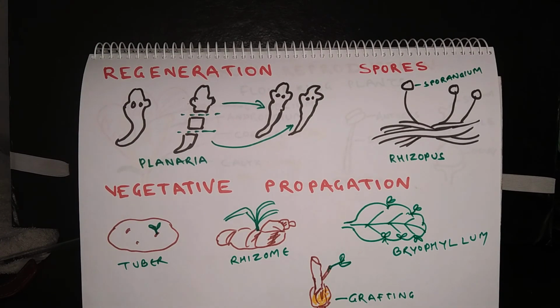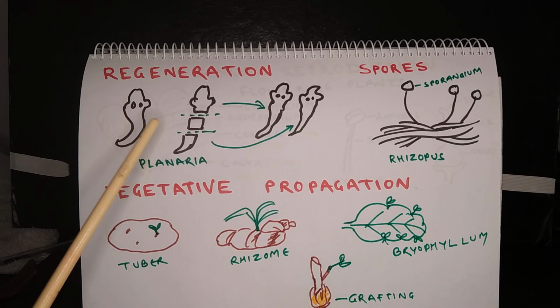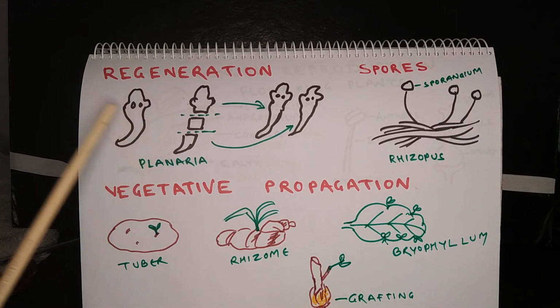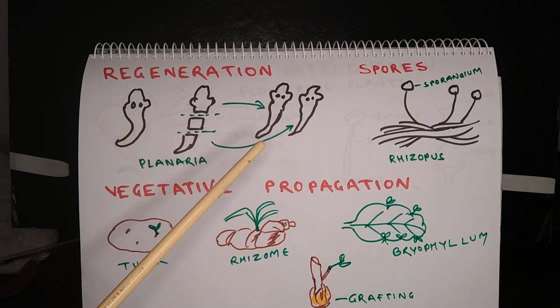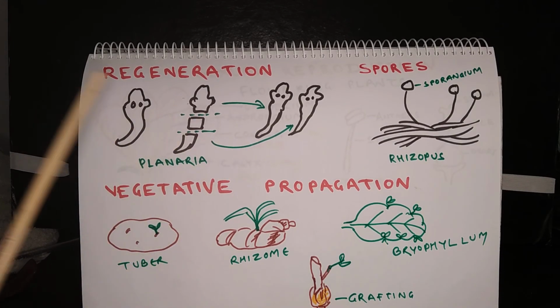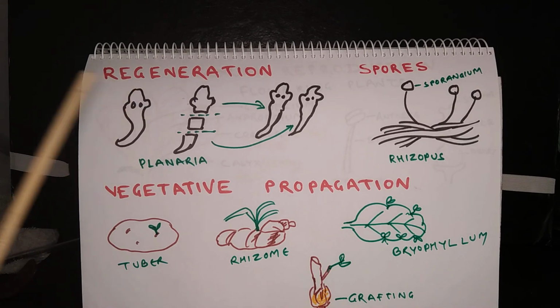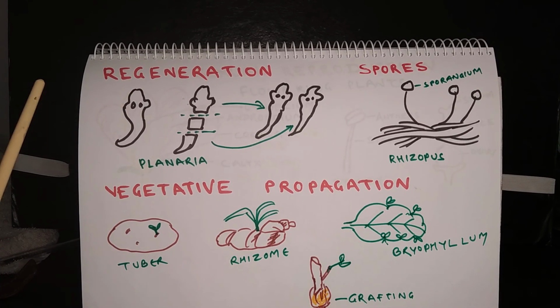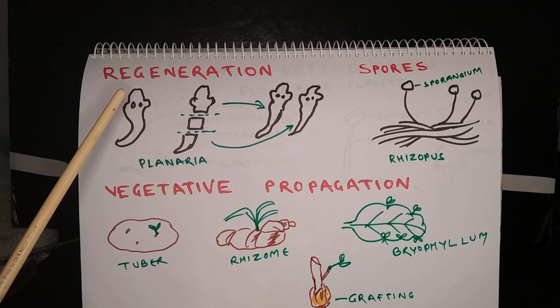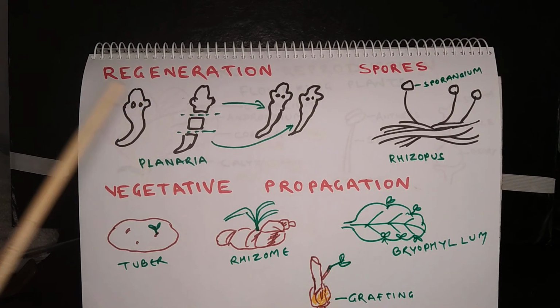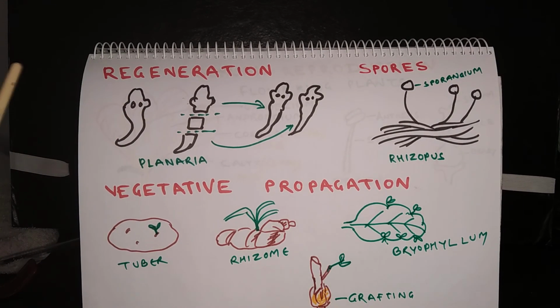Now, another method is called regeneration. This is seen in planaria and many other simple organisms which have tissue level of organization. If the body of the planaria is cut into many parts, then each part has the capability to develop into a new organism. But this is not considered a proper mode of reproduction, because no organism would wait for being cut into 3 or 4 portions to carry out reproduction.